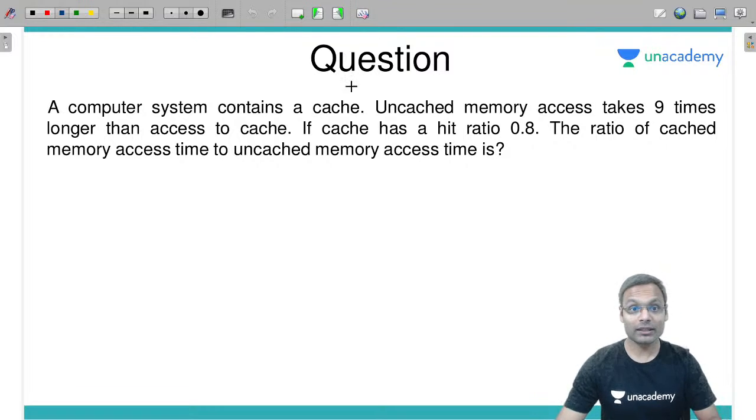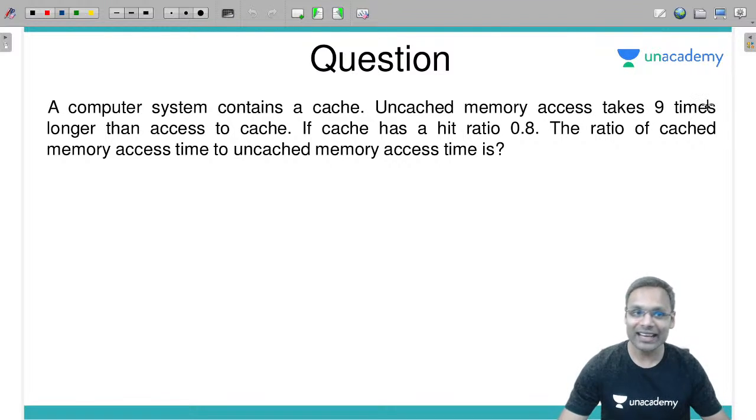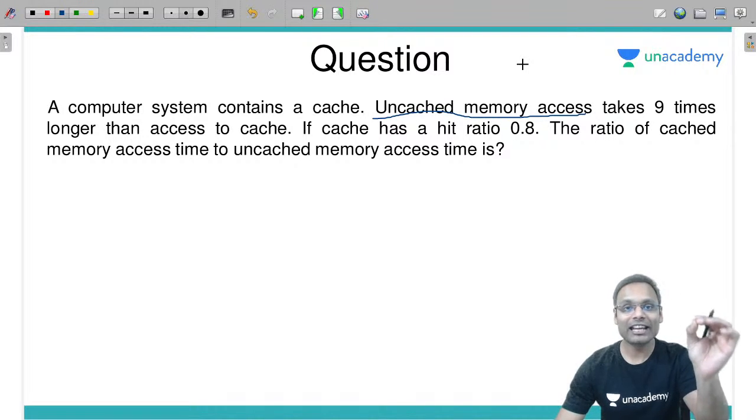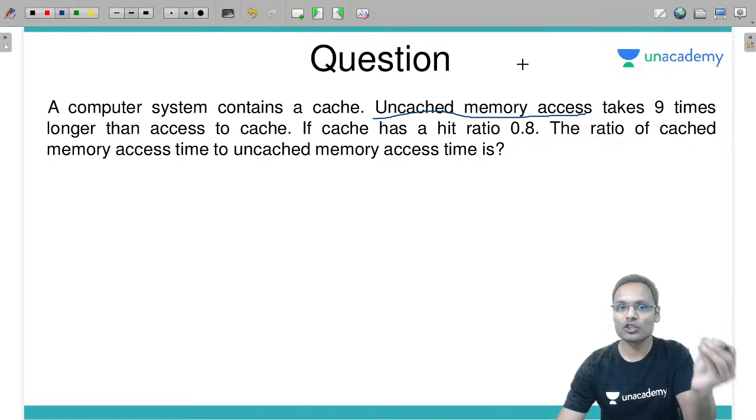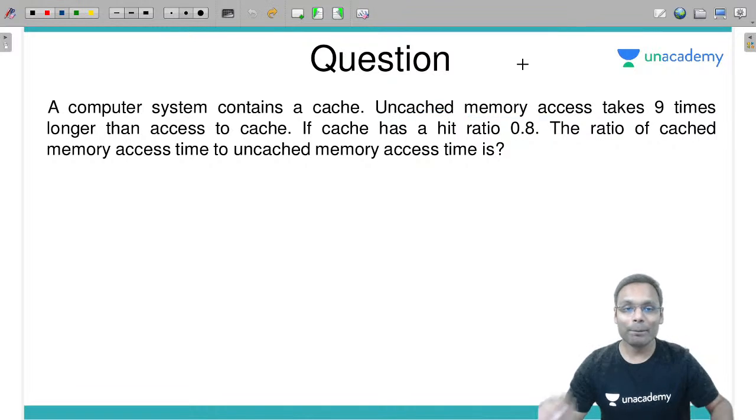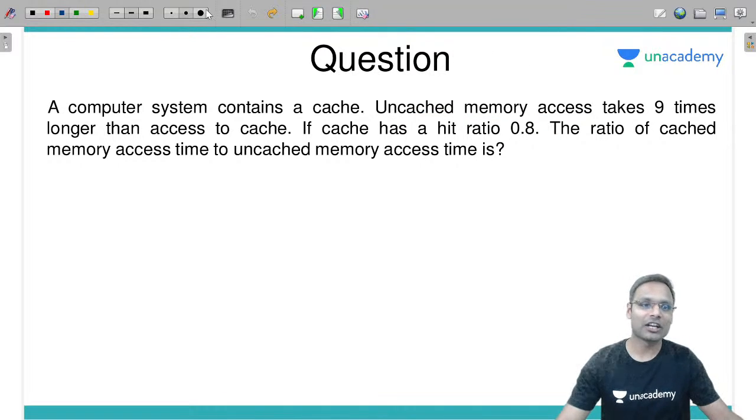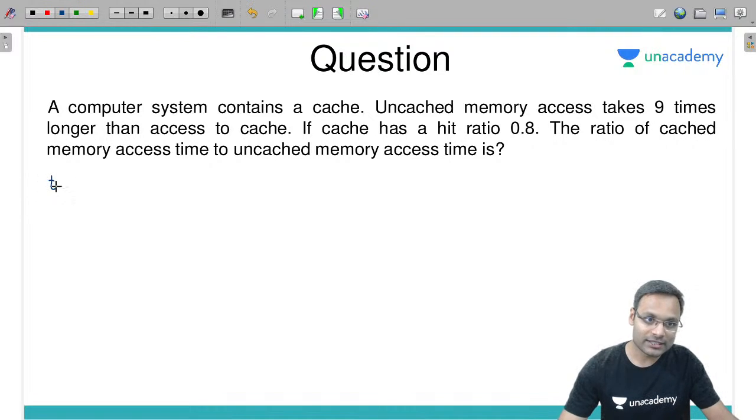Fine, बहुत अच्छी बात है, congratulations system, आपके पास कैश मेमोरी है, हमारे पास नहीं है. Uncached memory access takes 9 times longer than access to cache. Uncached memory means not having cache memory. A memory system which is not having any cache memory, which means only main memory is there. So it's very simple statement. Main memory का access time is 9 times of cache memory का access time.